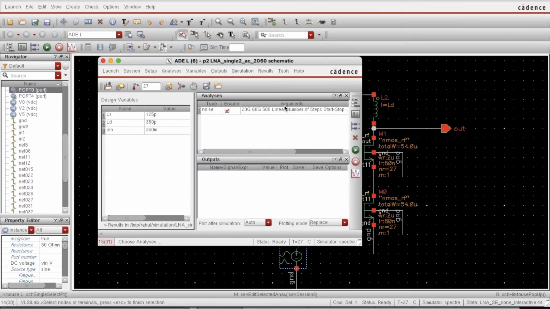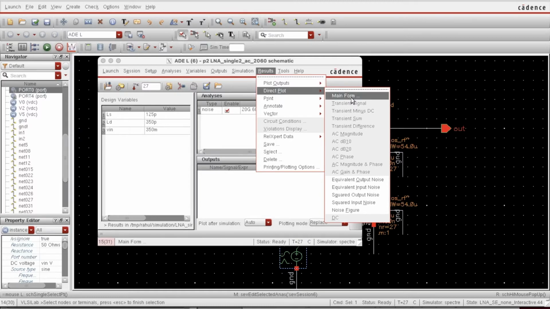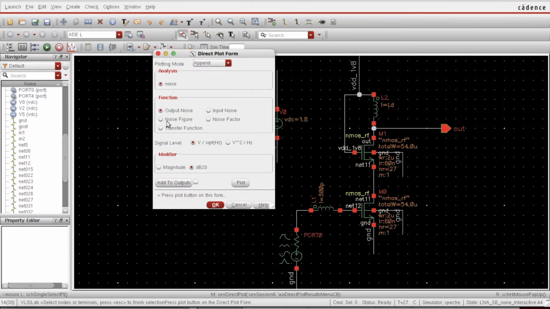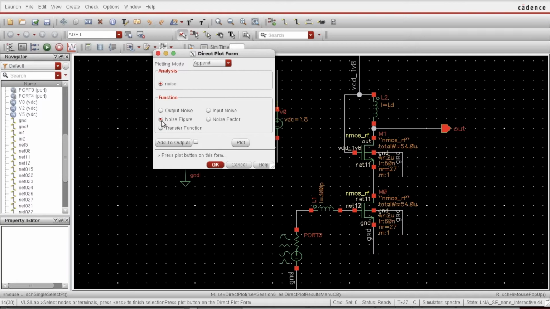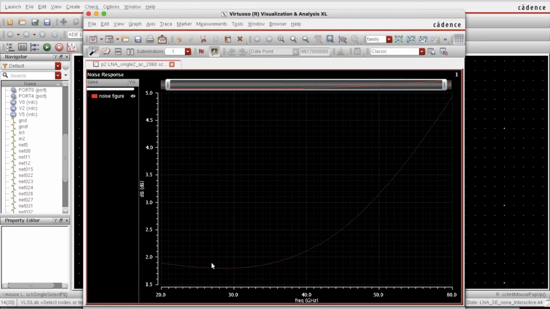When the simulation is over, I go to the direct plot main form, and from here I can see the noise figure. I choose this and plot this. This is the noise figure of my LNA. So it is coming around 1.9 dB. That is quite decent. This is the simplest way to simulate the noise figure in Cadence.